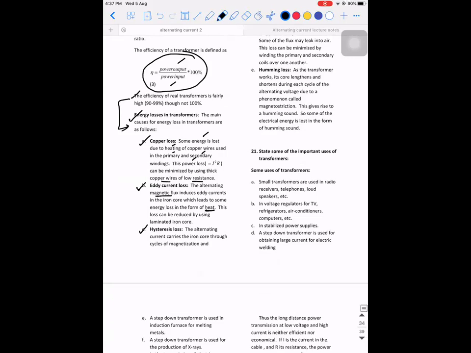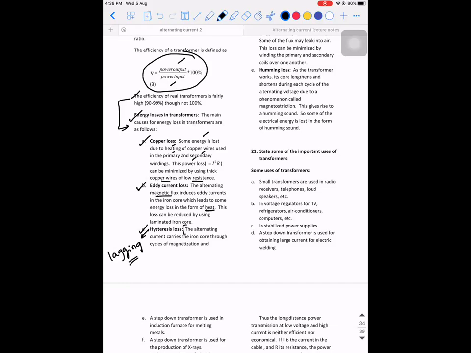called hysteresis loss. See, hysteresis means lagging. I cannot explain this point now. I can explain it after the next chapter. So you just have this point in your mind.